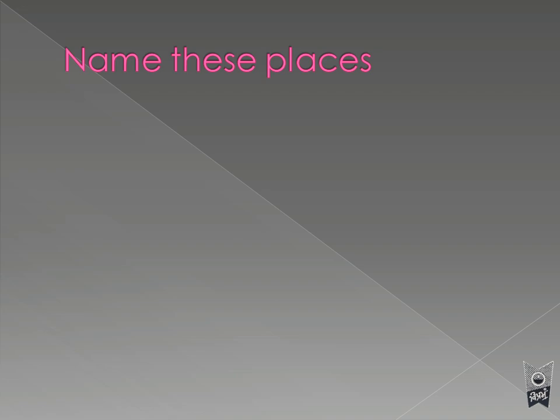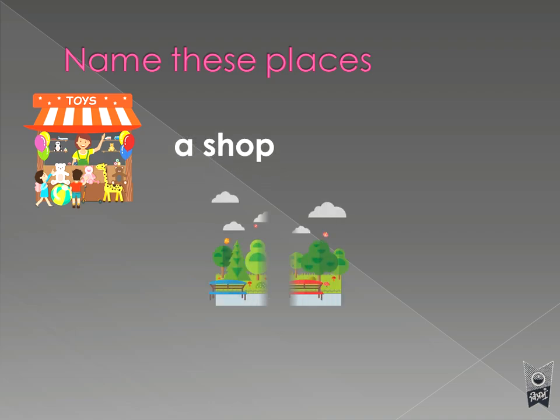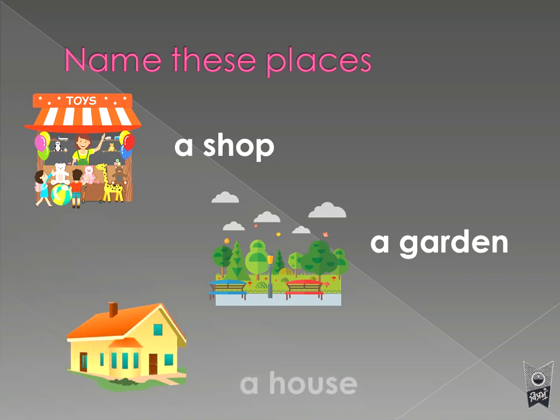Now name these places. Now look here. What is this? Yes, it is a toy shop. So we can also call it a shop. What is this? A garden. And this place? A house. Okay, that means what? All the places around you, they have a name.